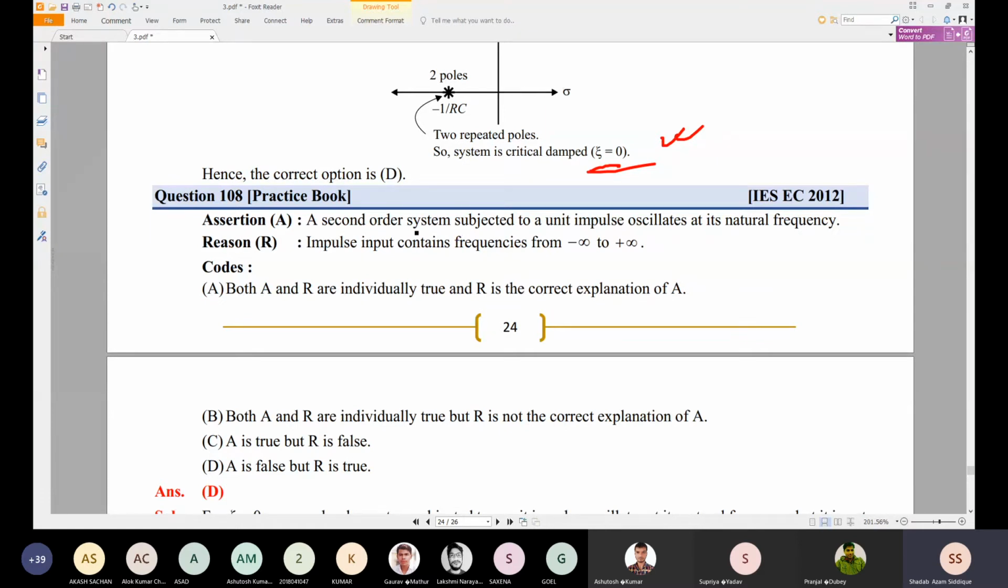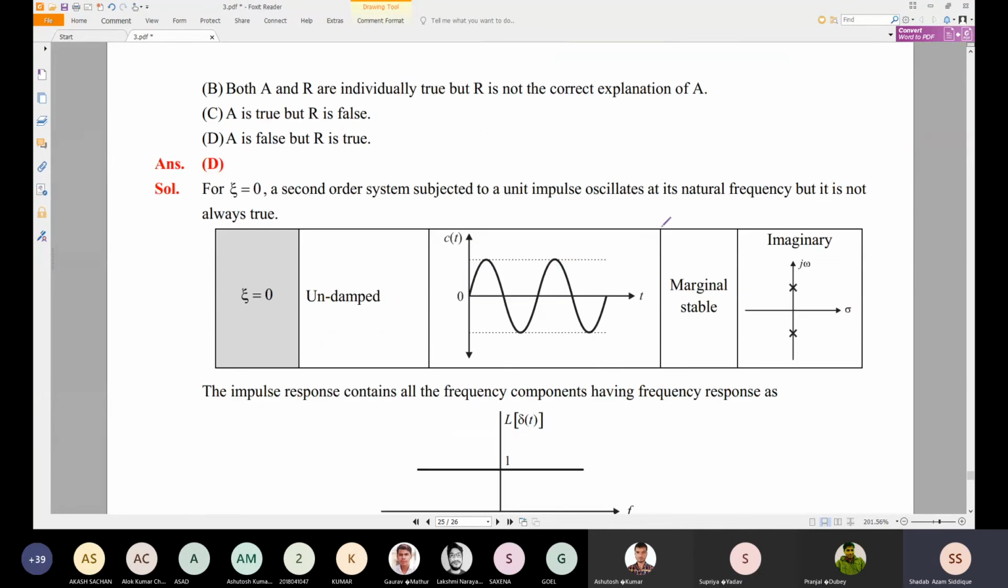Okay, and a second order system subjected to unit impulse oscillates at its natural frequency. We have seen the response characteristic for impulse input. A step response we have taken for the second order system, impulse also we have taken. If delta t is applied, then what will happen? So see, it is given as zeta equal to 0. The second order system subject to unit impulse oscillates at its natural frequency, but it is not always true.